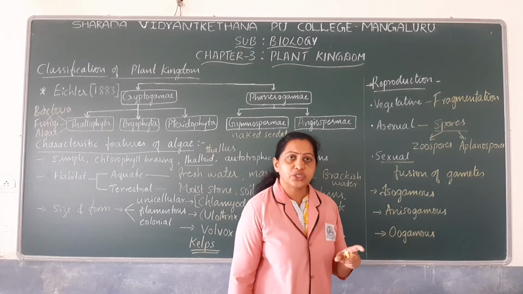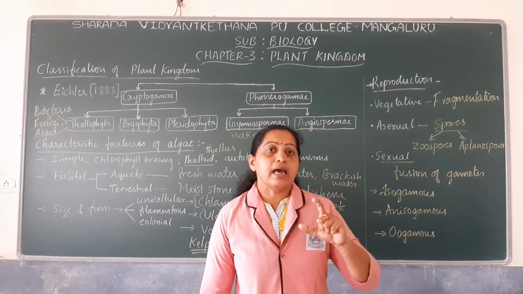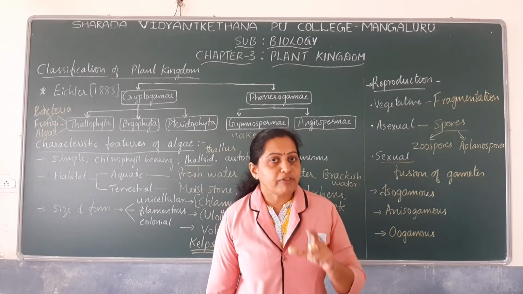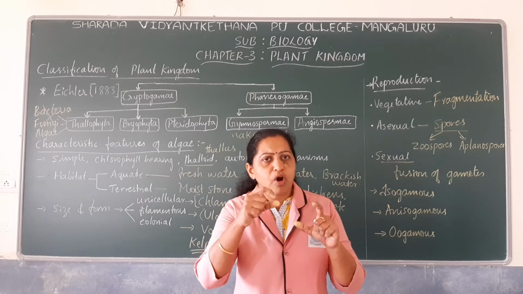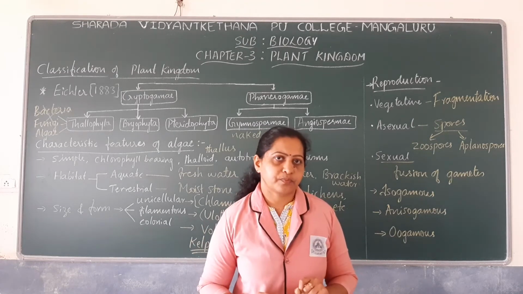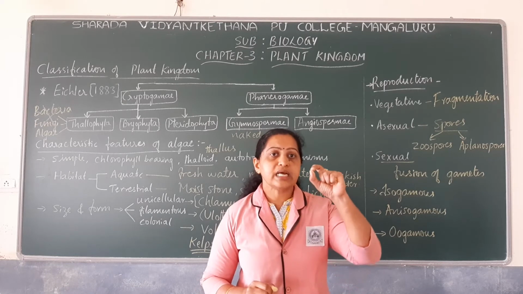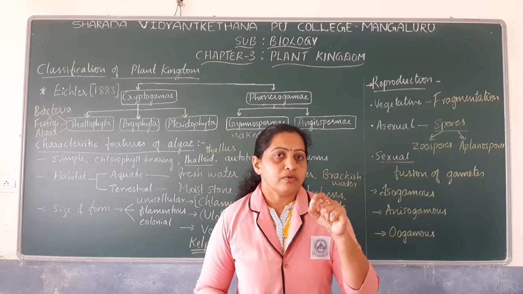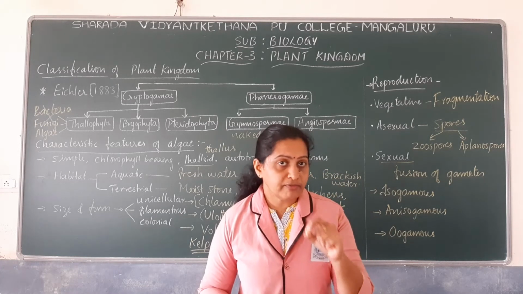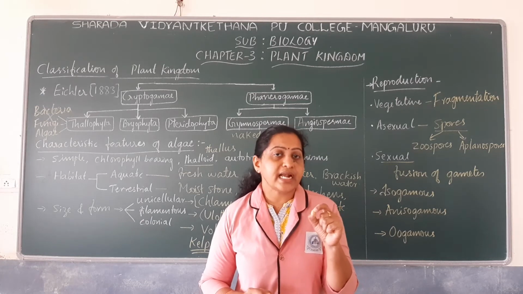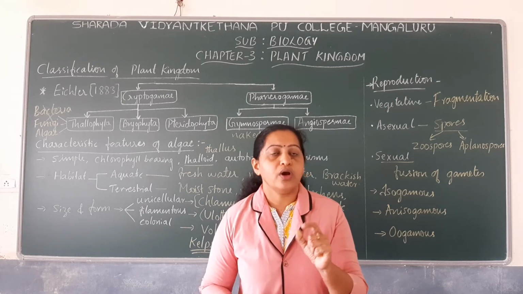Oogamous is fusion of a single large non-motile female gamete with a small motile male gamete. The large female gamete is static. Static means stationary, which will not move.